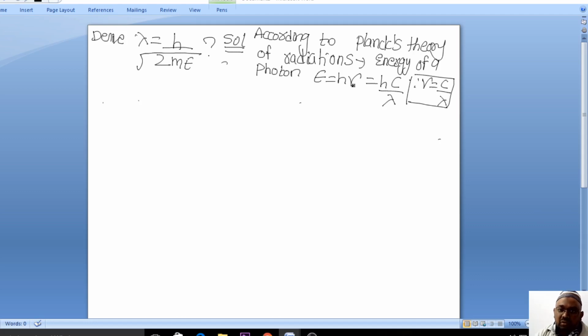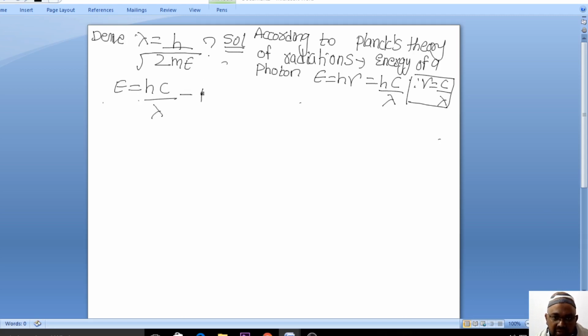So E is equal to h nu, where nu is the frequency, h is Planck's constant, and E is the energy of the photon. Frequency can be written as the velocity of light divided by the wavelength, so nu is equal to c by lambda. So I have written h c by lambda. Now we got E is equal to hc by lambda.